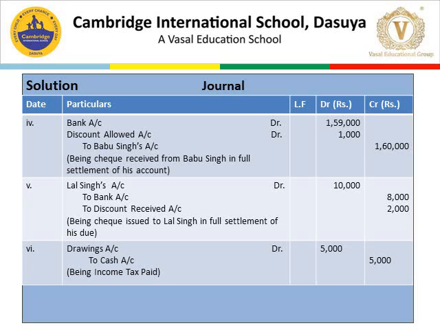to discount received account. Now discount is credited here because we are receiving this discount, and this discount is income for the business. So increase in income or increase in revenue is credited. So in this way the journal entry is formed. 8,000 plus 2,000 equals 10,000. So double entry concept is also clear. At 10,000, both the sides are 10,000. Narration is being check issued to Lal Singh in full settlement of his due.